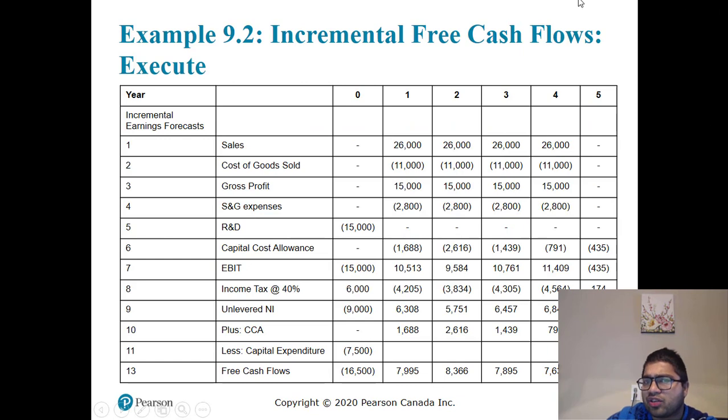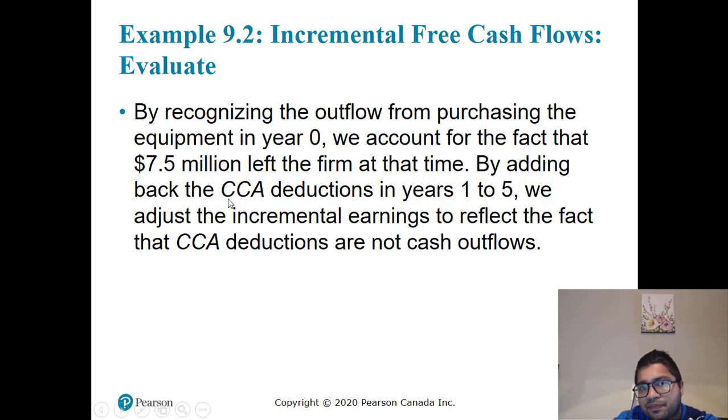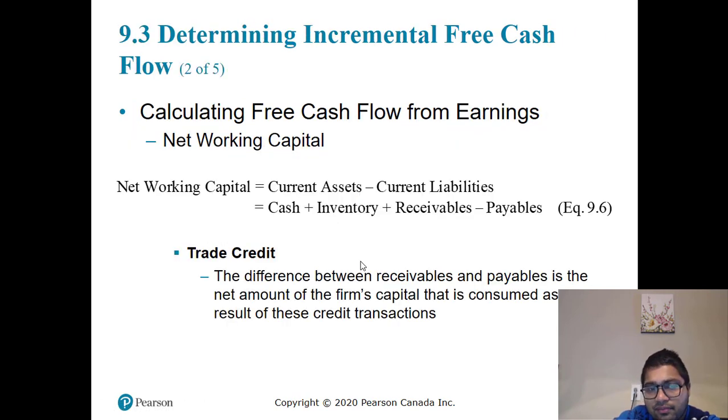So this is similar to what we did. Sales are there, COGS is there, gross profit is there, SG&A is there, R&D is there, capital allowance is there, EBIT is there, tax is there. We calculate unlevered profit. We deduct CCA first, then we add CCA back, right? And we deduct capital expenditure, and we get free cash flows. By recognizing the outflow from purchasing the equipment in year 0, we account for the fact that 7.5 million left the firm at that time. But by adding back CCA deductions in years 1 to 5, we adjust the incremental earnings to reflect the fact that CCA is not a cash flow.